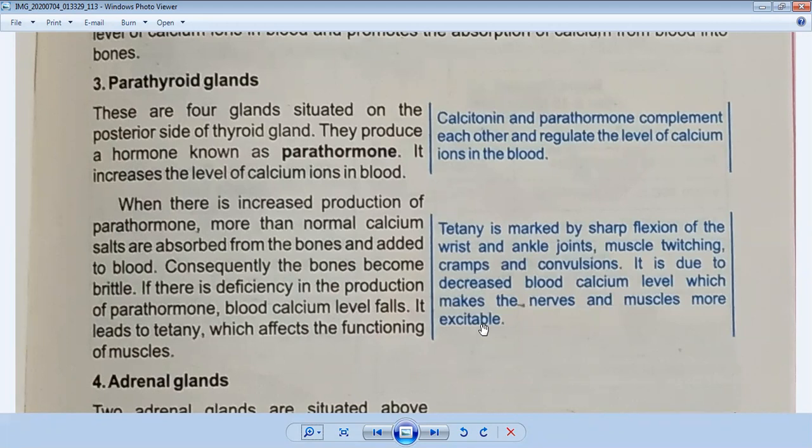So this is the introduction of your parathyroid gland. Now next are your adrenal glands.